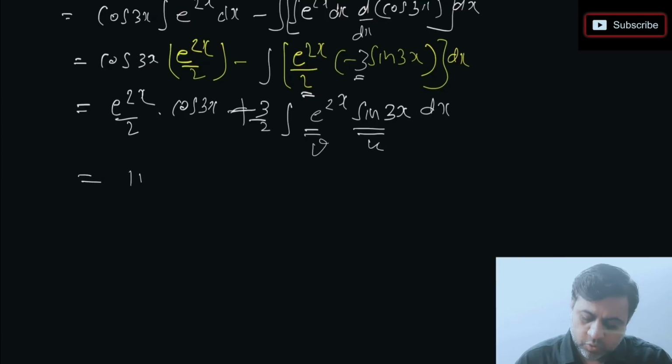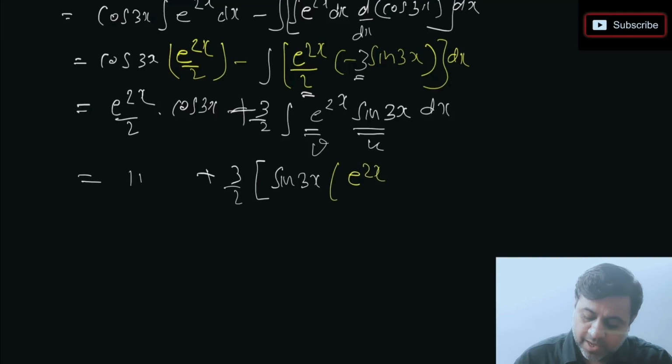So I'm just going to keep the first part as it is, 3 by 2. We're going to integrate this part. Just focus on e power 2x sin 3x. Keep sin 3x as it is. Integration of e power 2x मैं directly लिख रहा हूँ. I just want you to observe integration of e power 2x क्या होगा. तो मैं एक step skip कर रहा हूँ.